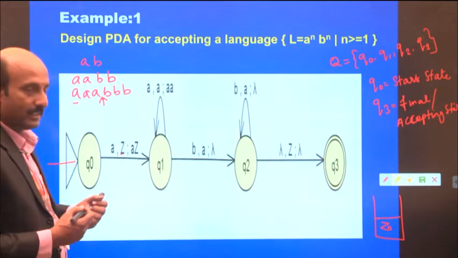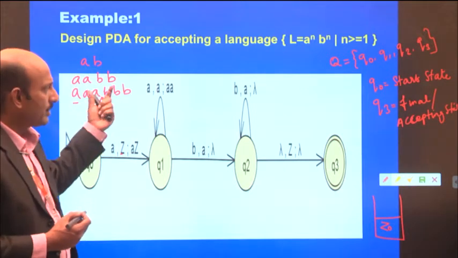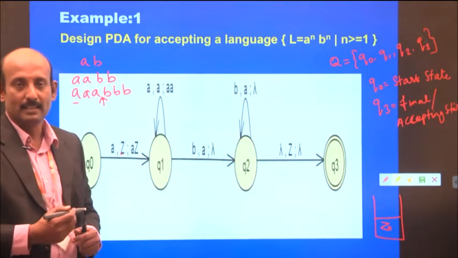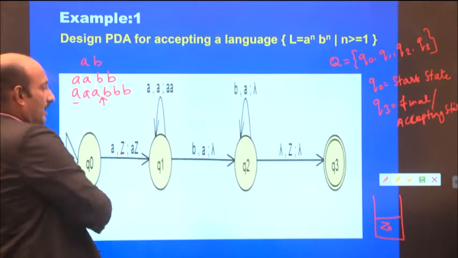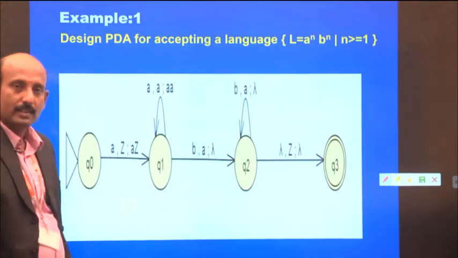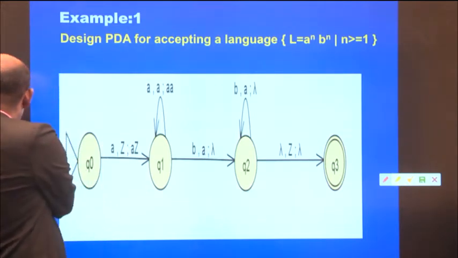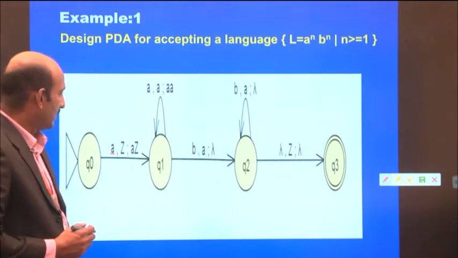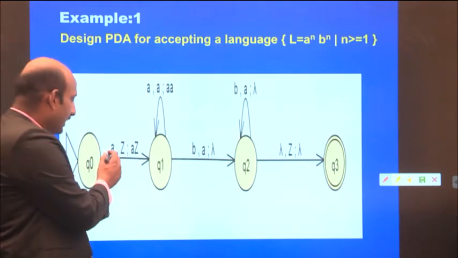Likewise, if we have strings like AB, AABB, AAABBB and so on, the language may generate many strings like this. In this case, we start from the starting state. If we apply the input A to the starting state, the input pointer reads this input A.